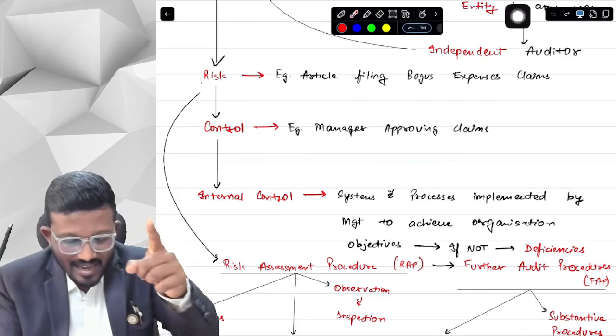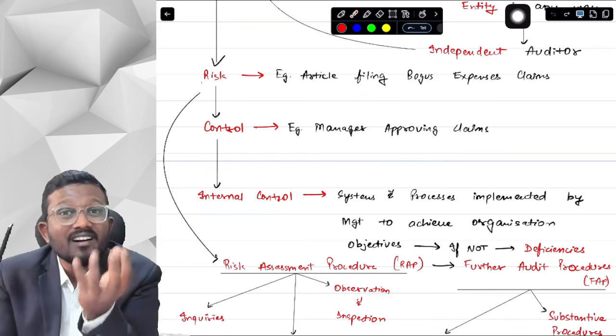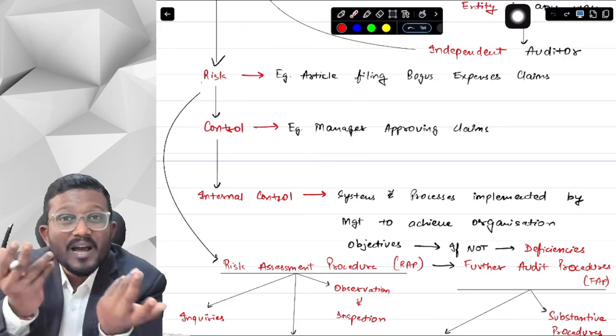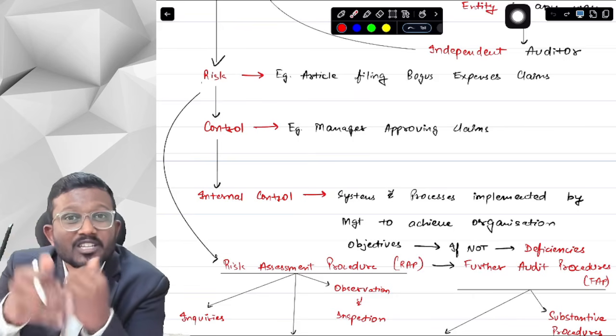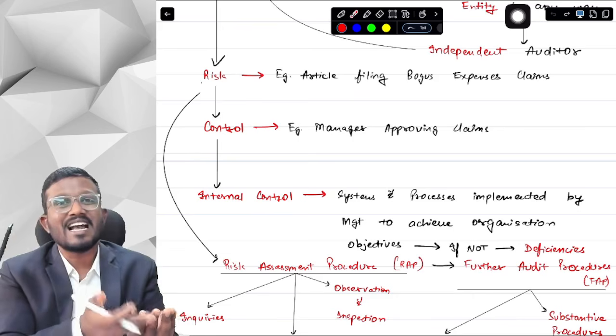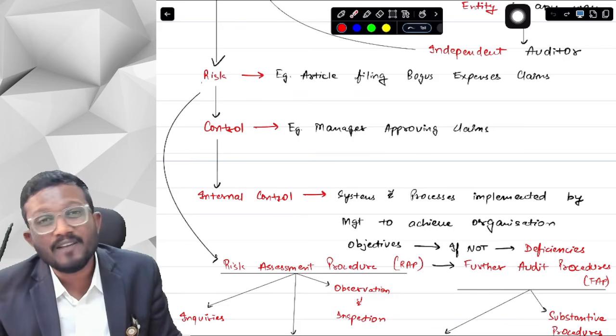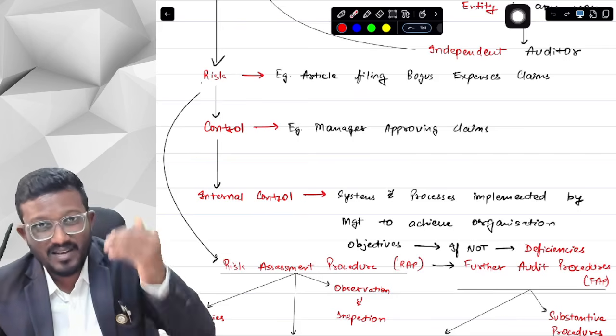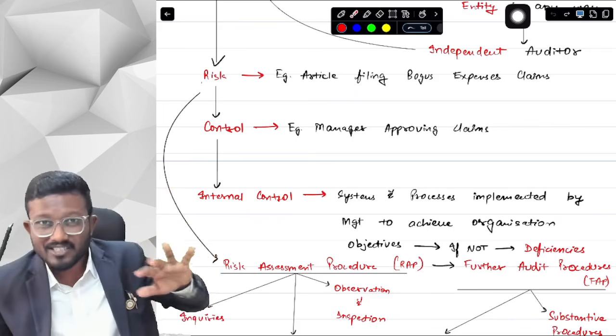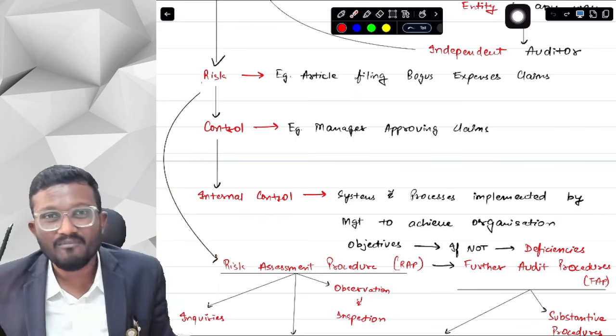Just think over it. Internal control is basically internal to the entity. The entity is run by whom, sir? Management. So who is responsible for internal control, sir? Management. As an auditor, what do I have to do, sir? I have to check internal controls as well. I don't have to just check financial statements. You will definitely get there, there are different layers to it. We will be peeling one layer at a time.